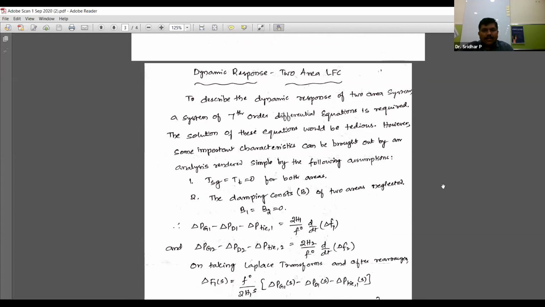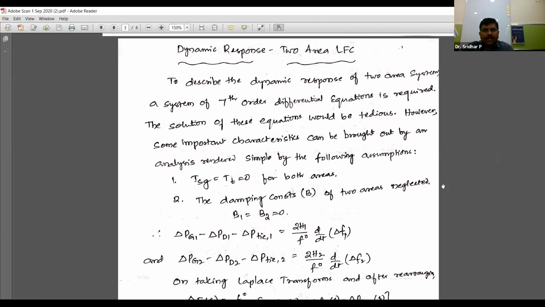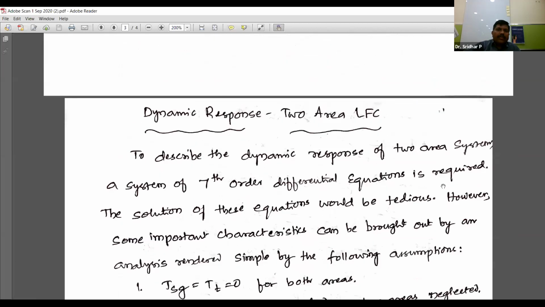So dynamic response of two area system. In the last class, we discussed static response or steady state response, and this dynamic response is important to know, because sometimes what happens in the steady state.